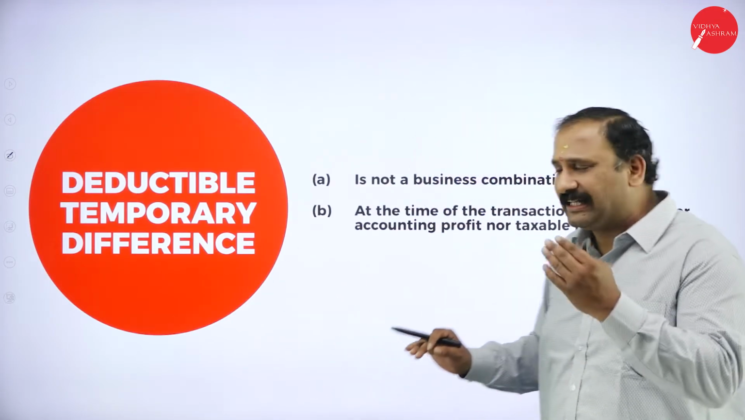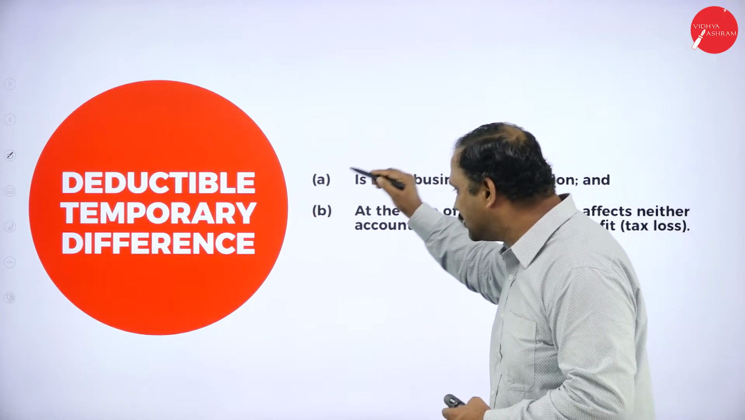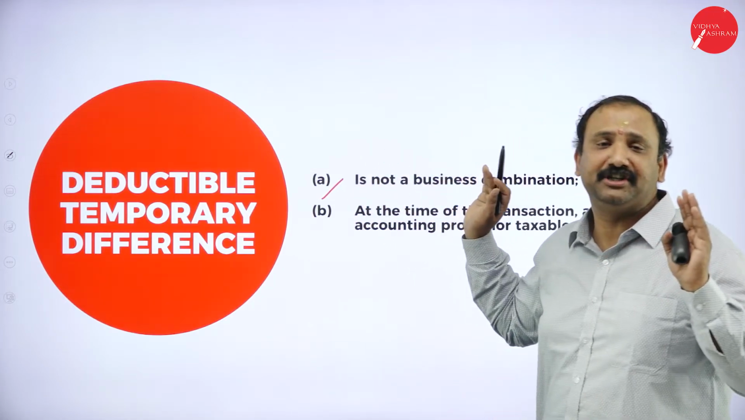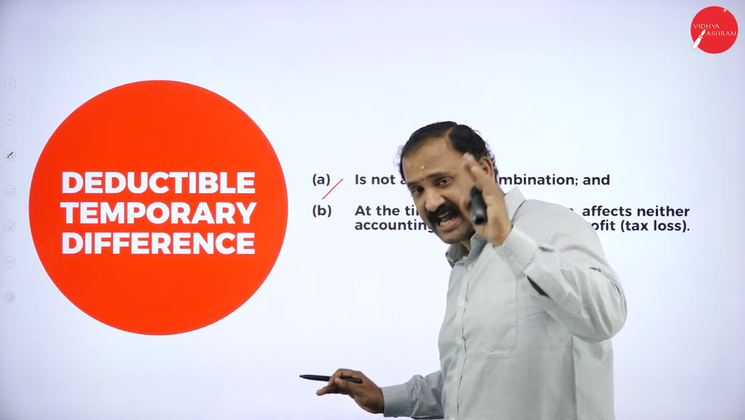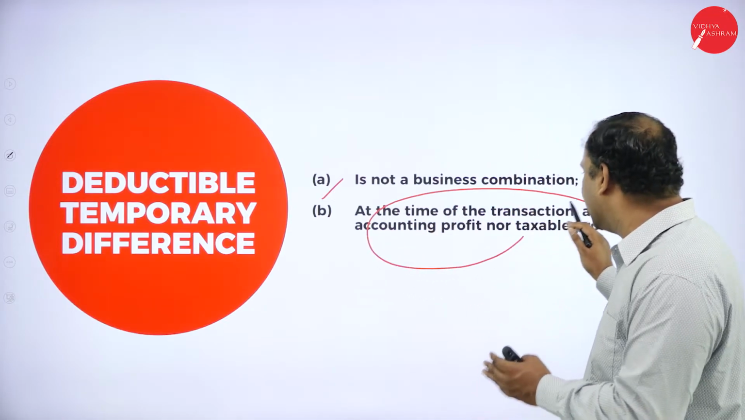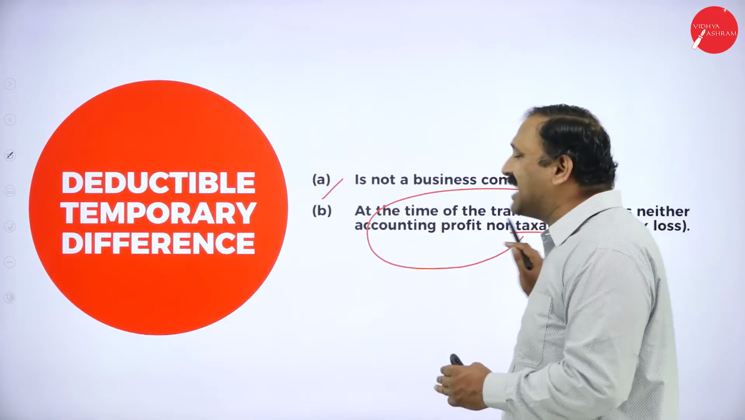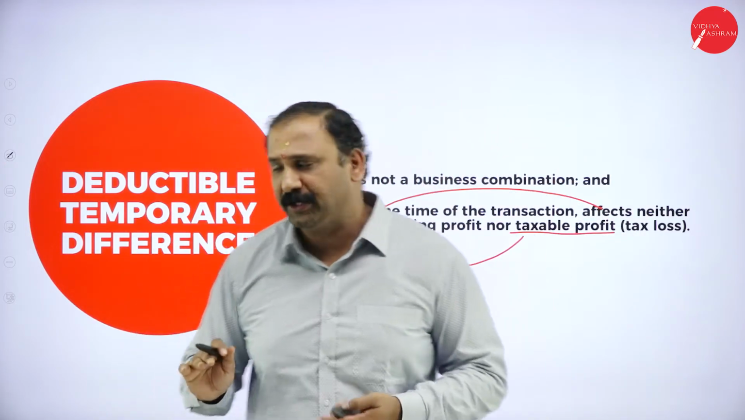Followed by the deductible temporary difference, the other factor that we have to understand is that it is not a business combination. So at any given point of time, it is not a business combination and it is not being recognized during the accounting period, that is on the initial effort, nor the taxable profit. So it is not coming both into the picture at any given point of time.